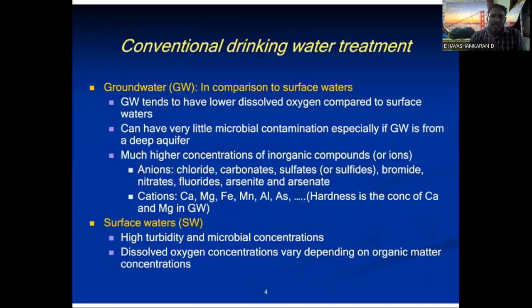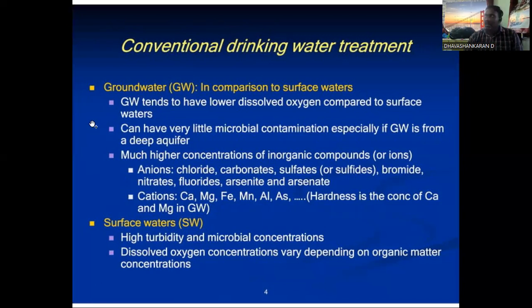For conventional drinking water, what we have to keep in mind is that GW is nothing but groundwater, and we also have the comparison with surface water. Surface water is the runoff water. It can come from a river, lake, or any kind of reservoir. Groundwater tends to have lower dissolved oxygen compared to surface water.